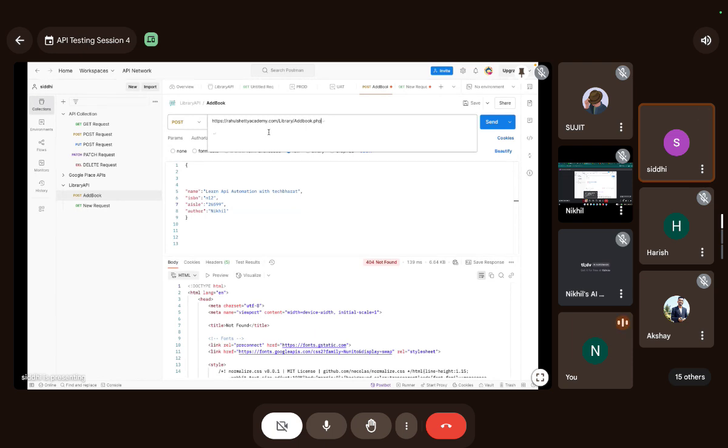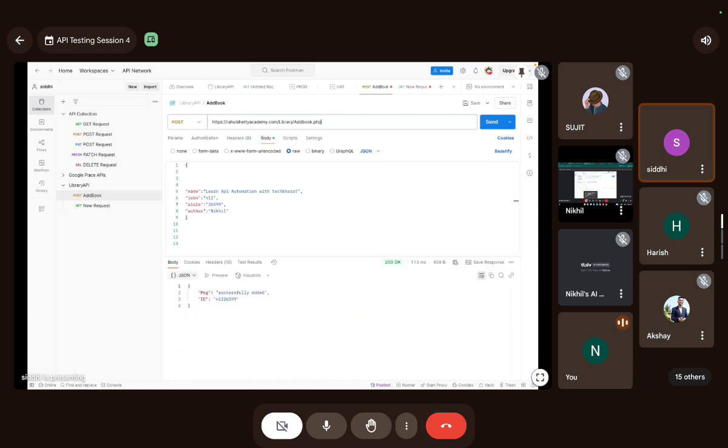Can you remove the space? Remove everything, all the space. Now hit the request. Save it first. Yeah, it's coming 200. It worked. What was the error? Because of the space.